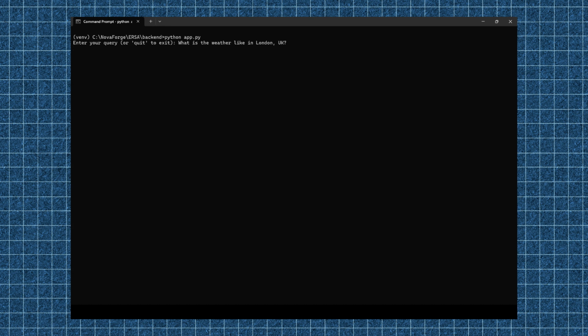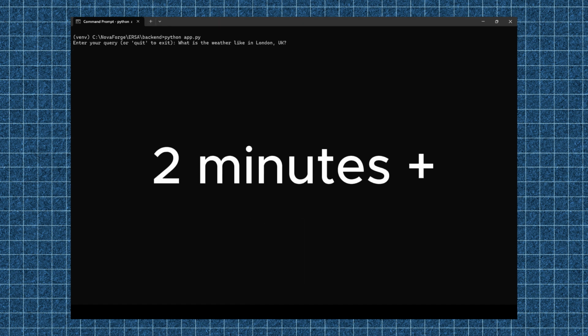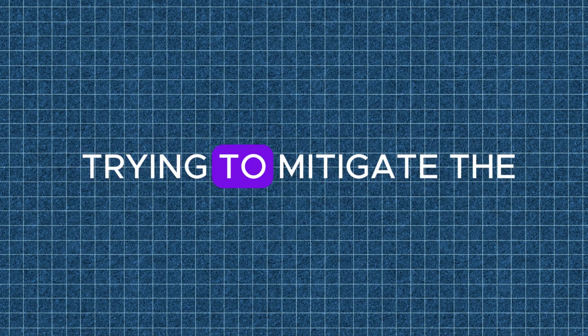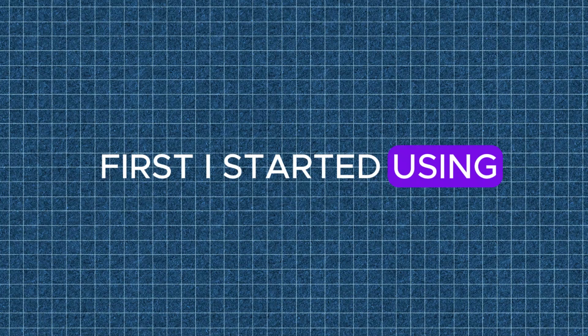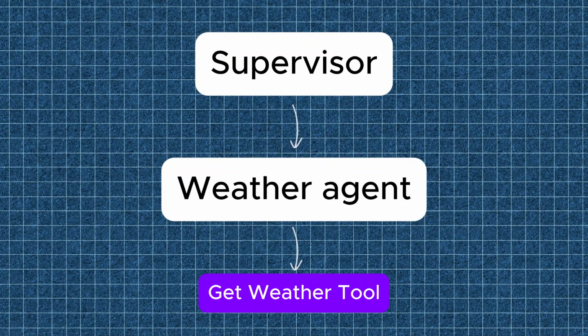First issue was the runtime. The computer I'm working on has limited hardware, so isn't able to run local models very quickly. What this meant was each agent operation would take a considerably long time to finish. And the second issue, I actually found when trying to mitigate the first, I started using lower parameter models, which meant they would run faster on my computer. However, these models didn't perform very well with the LangGraph framework, and often would not trigger the tools that were available to them. To mitigate these issues, I switched to a cloud-based language model.